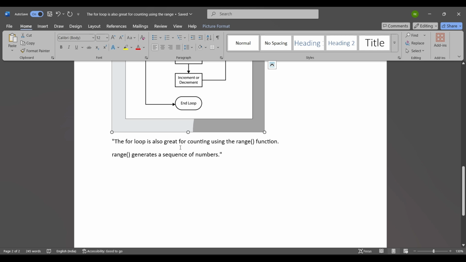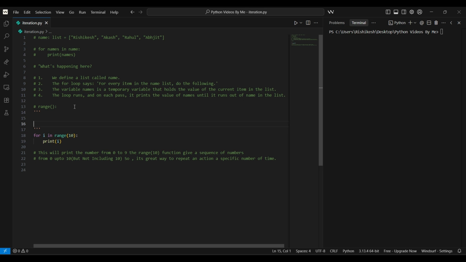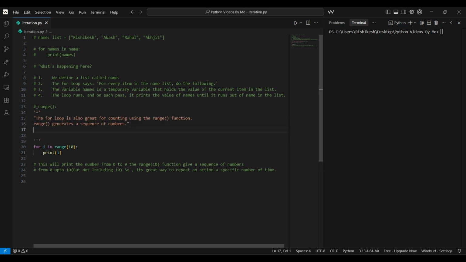The for loop is also great to use with the range function, and the range generates a sequence of numbers. I already showed you in the code editor, and you can write here the definition as a multi-line comment, and I paste it here.